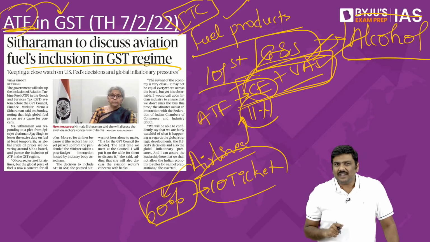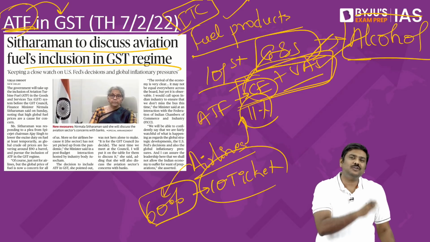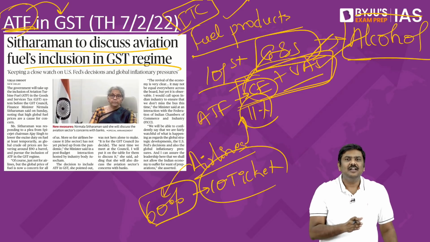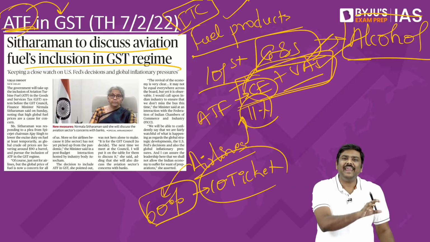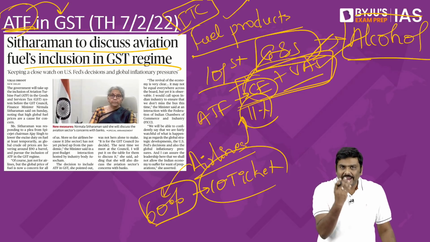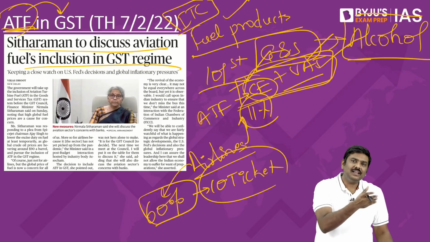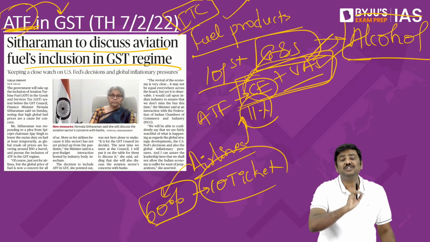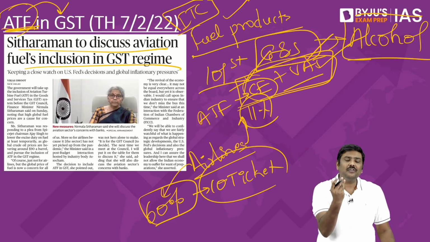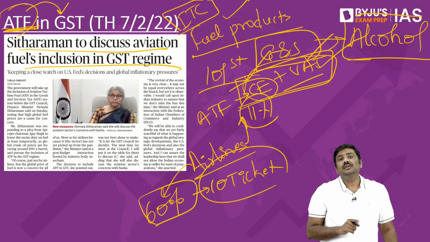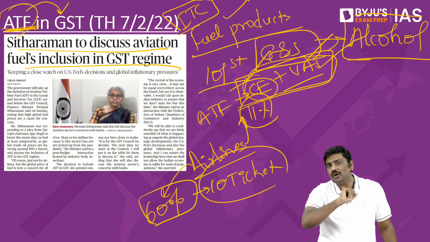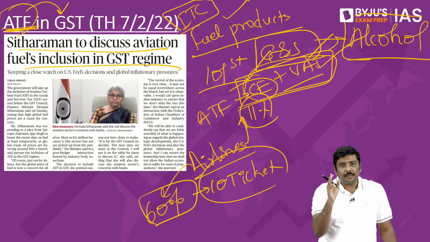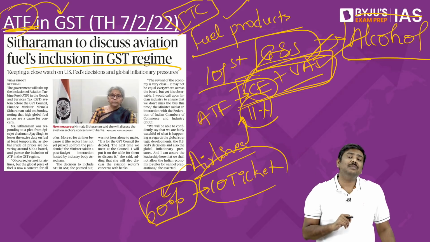Now, some of you might be thinking, sir, there are so many fuel products, petrol is there, diesel is there, etc. But why are they targeting ATF specifically? Please remember this: when compared to petrol or diesel, the consumption of ATF is much lower. For example, in the current year, 2022, the ATF consumption is somewhere around 4 million tons, whereas petrol and diesel are more than 25 million tons.